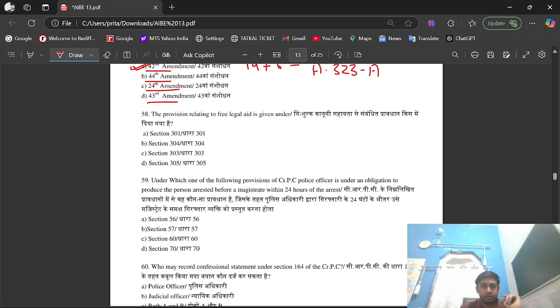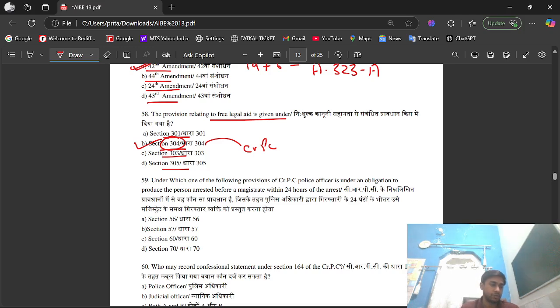Question number 58. The provision relating to free legal aid is given under section 301, 304, 303, 305. Its right answer is option B, that is 304. So 304 of CRPC mandates the provision of free legal aid to an accused who cannot afford a lawyer.